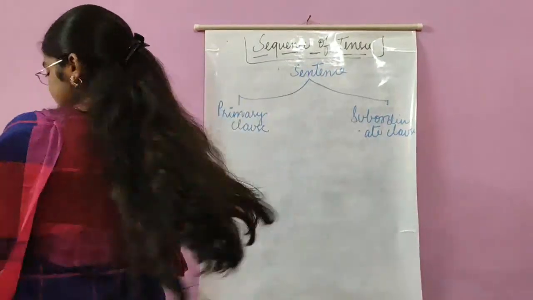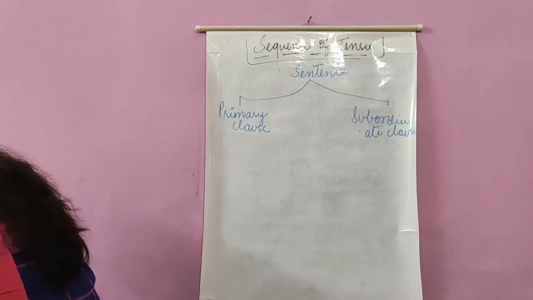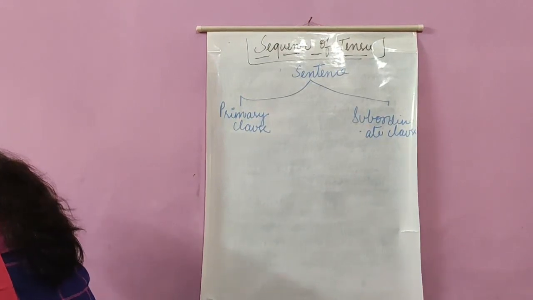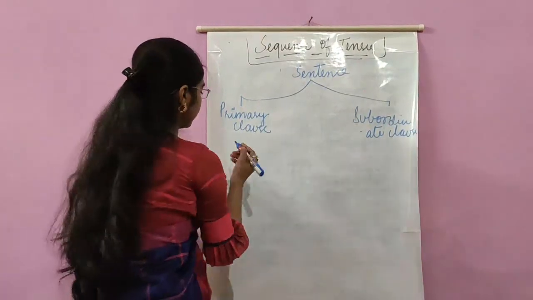Now suppose, let us understand with the help of an example.